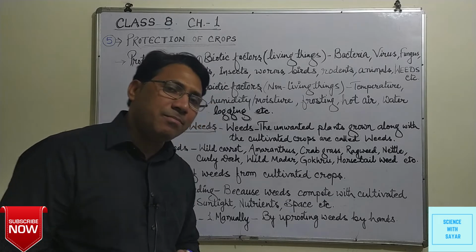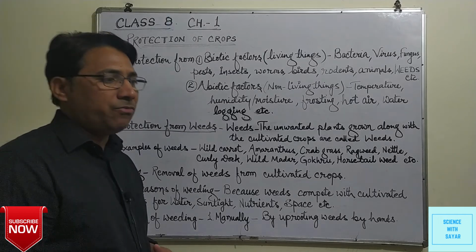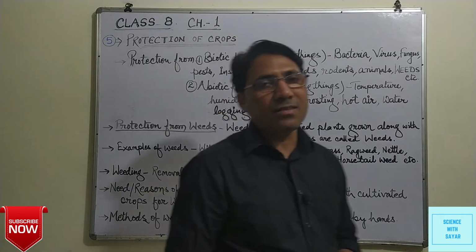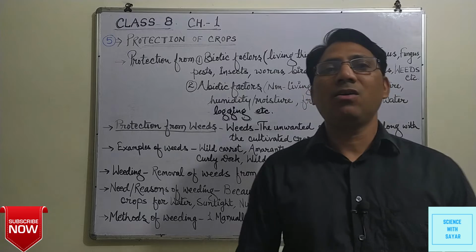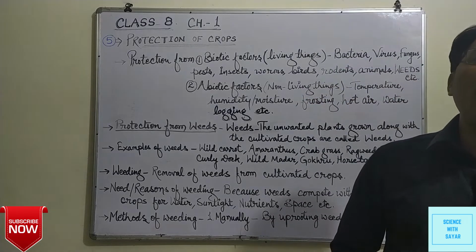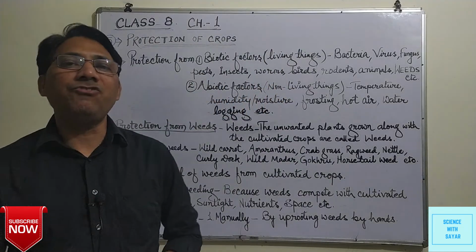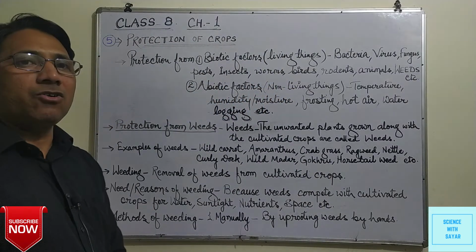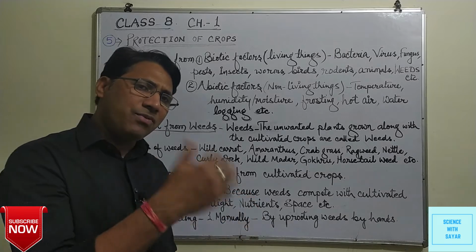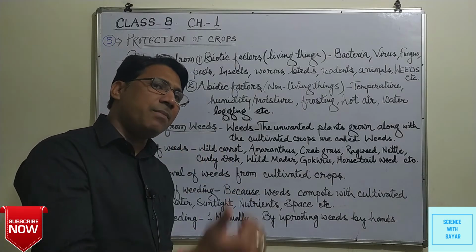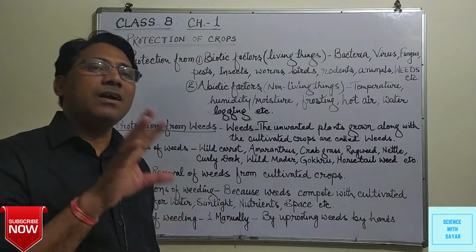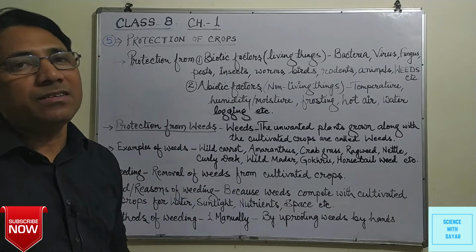Next topic is weeding. Weeding is the process of removal of these unwanted, undesirable plants which grow along with the cultivated crops. So this removal of weeds or unwanted plants from the cultivated crops is known as weeding.